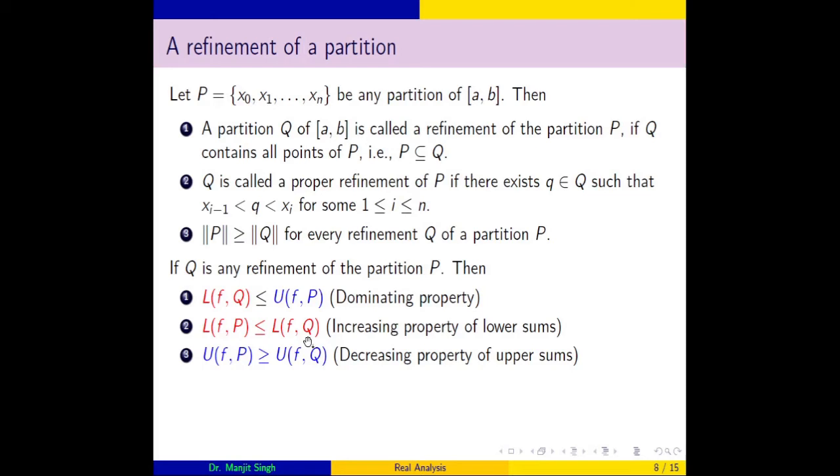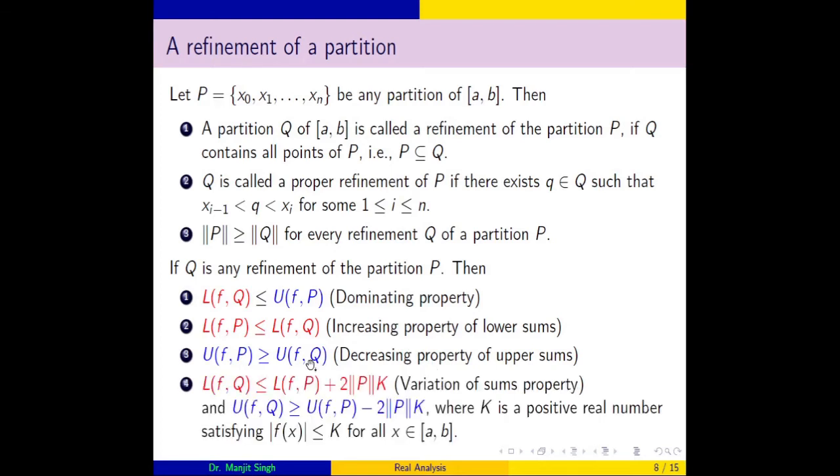And in case of the upper sum, this is a reverse situation. When we take a partition P and its refinement Q, then the upper sum of the refinement will be lesser than the upper sum of the partition. This decreasing property will be useful to define the upper integral.